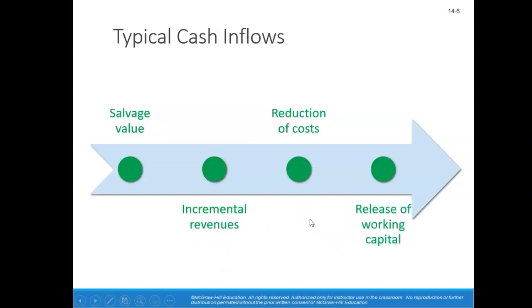Next, we look at the typical cash inflows. So when we buy this new equipment, there can be a reduction of costs. That's a cost saving. Release of working capital once that project has been completed. Incremental revenue, the money coming in from this project. And then we have what's known as salvage value. So if I was to purchase new equipment and sell the old equipment, salvage value says this is how much I can get for that old equipment. So these are typical cash inflows associated with any type of initial investment project.